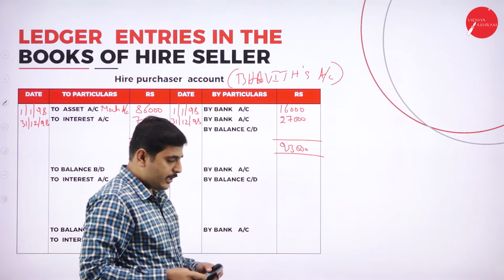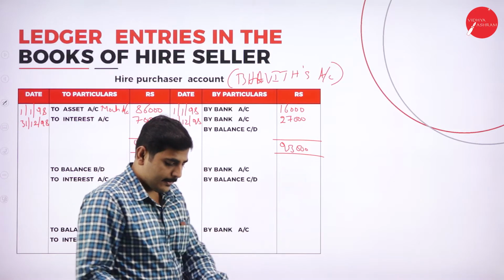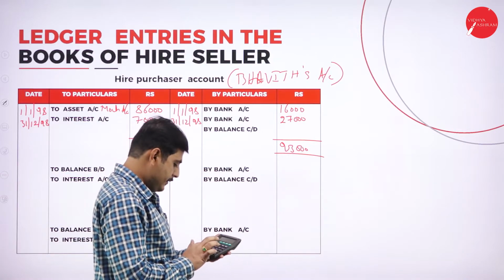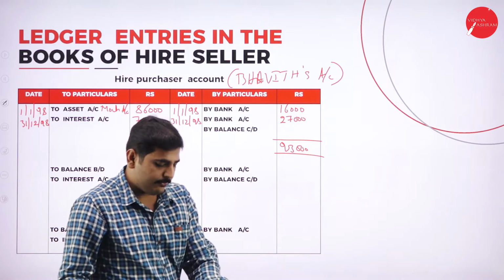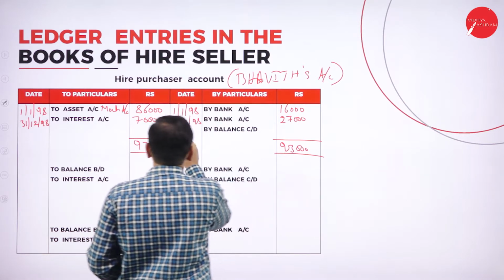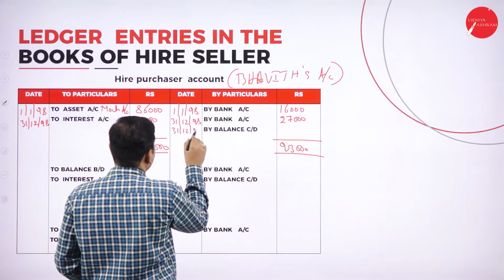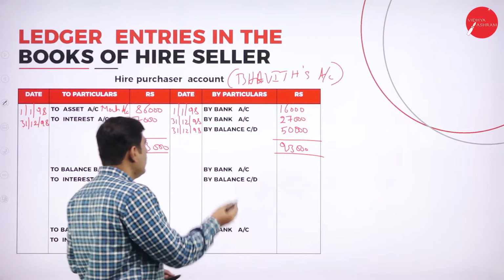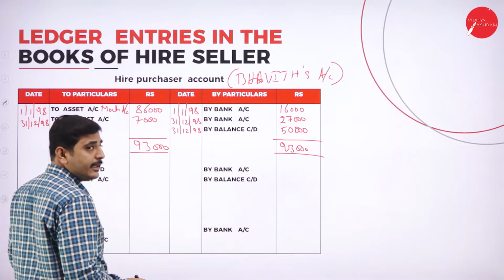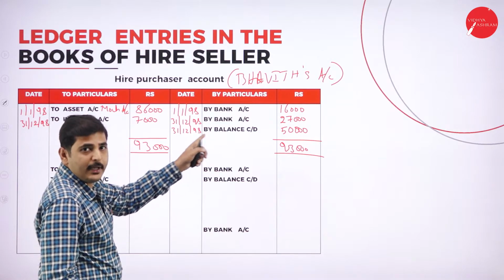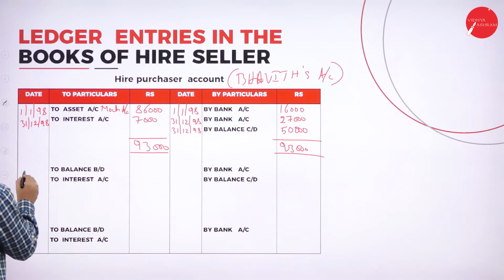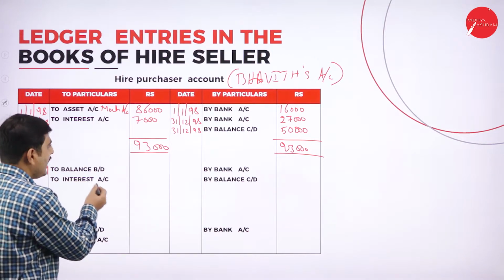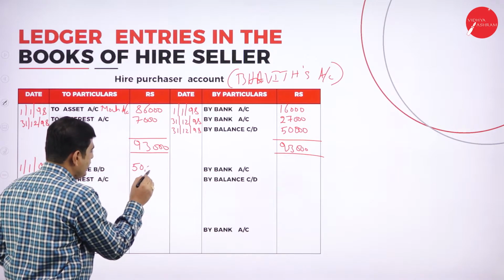Deduct these two amounts and find out the remaining balance. Minus 16,000, minus 27,000, it is 50,000. So on what date? 31st/12/98, 50,000 will be carried down for the next year. Next, come to the second year. Coming to the second year, this amount should be brought down for the second year. That means 1/1/99. We have to bring down the amount to balance brought down. It is 50,000 that should be brought down.